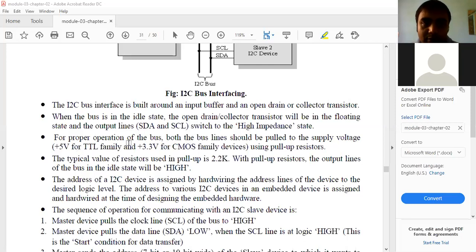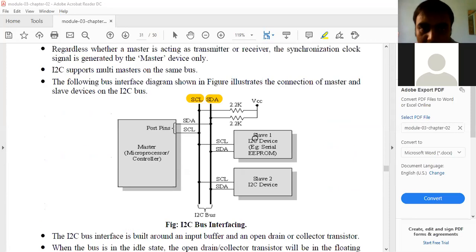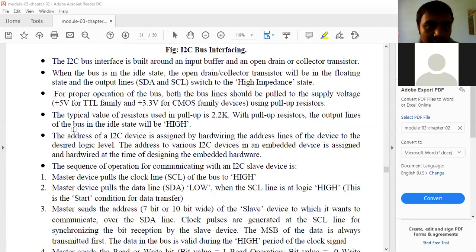For proper operation of the bus, both the bus lines should be pulled to the supply voltage, that is plus 5 volt for TTL family and 3.3 volt for CMOS family devices, using pull-up resistors. These are the two pull-up resistors. The typical value of resistors used in the pull-up is 2.2 kilo ohms. With pull-up resistors, the output lines of the bus in the idle state will be high.